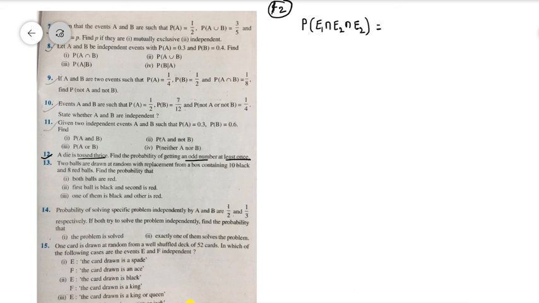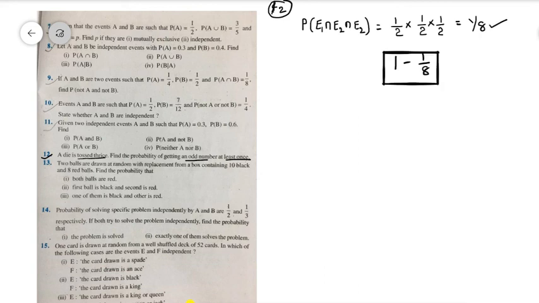That I am finding. That means the first time we are getting an even number, 1 by 2. The second time also an even number, 1 by 2. The third time also an even number, 1 by 2. So that is the probability of getting an even number every time. The complement for this is getting an odd number at least once. Every time we are getting an even number, the complement for that is getting any odd number at least once.